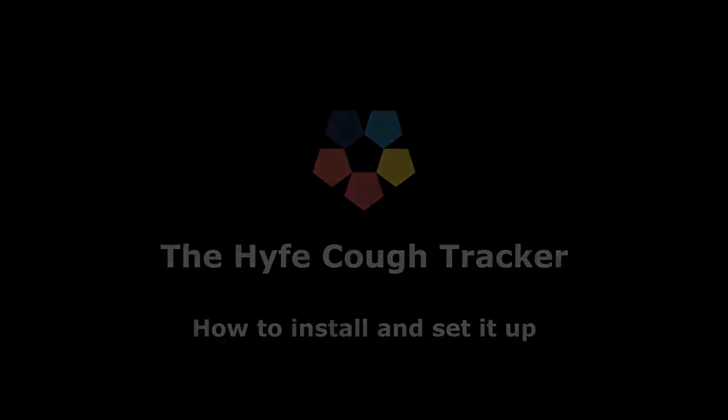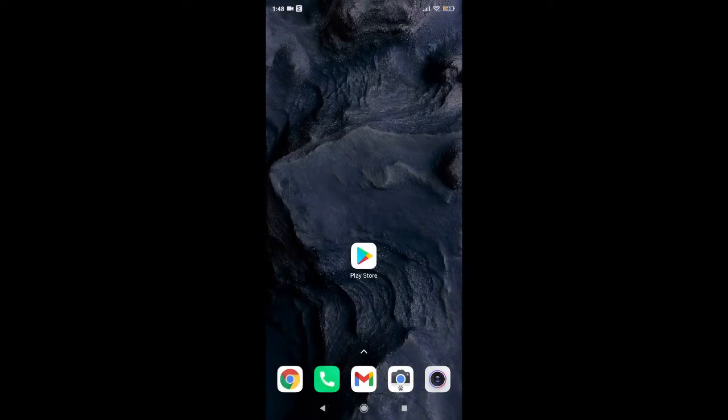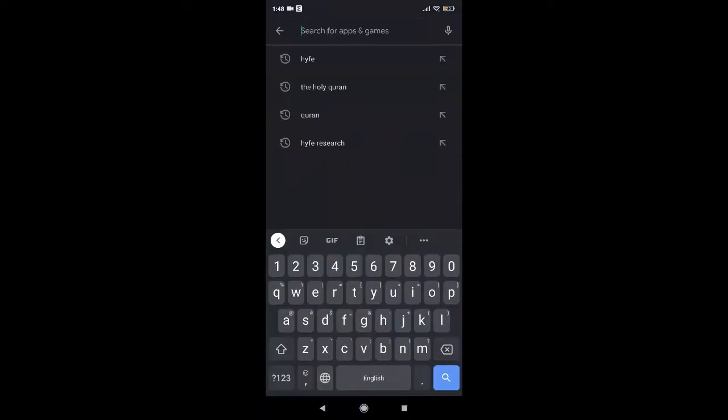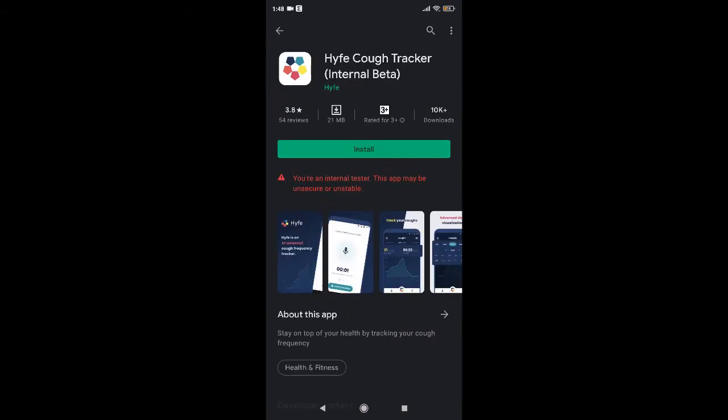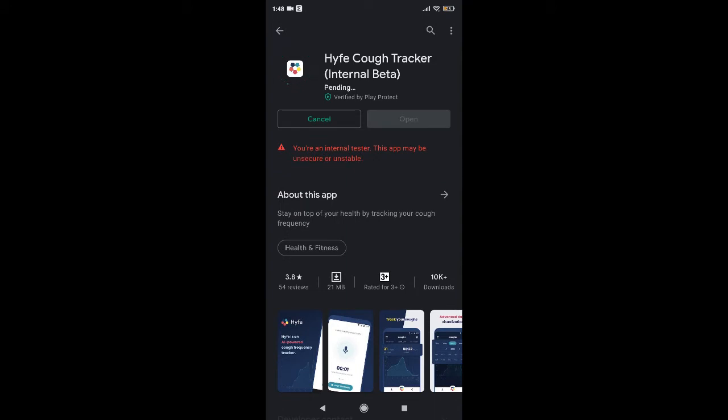To install the Hyfe Cough Tracker, you need to go to the Play Store. There, type Hyfe in the search field, click the search button, and select the Hyfe Cough Tracker. Click the Install button and wait until the installation completes. Once it installs, the app will launch.